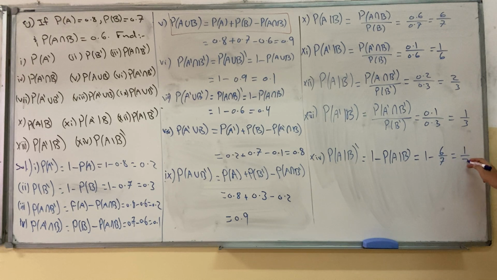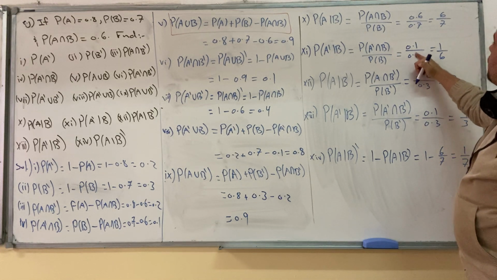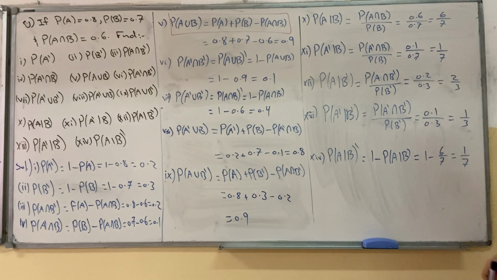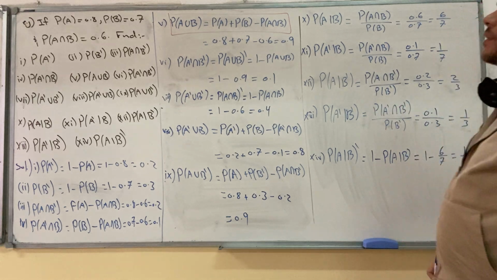The final answer is 1 over 7. It's 1 over 7, sorry, by mistake. The answer is 1 over 7.